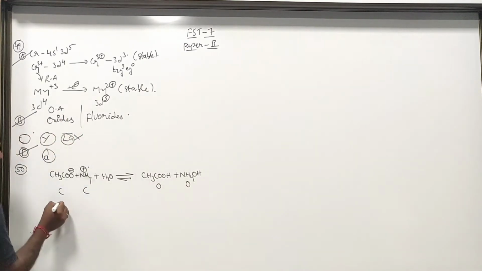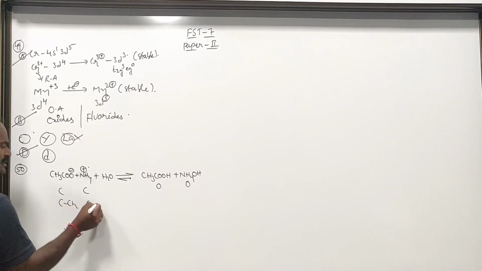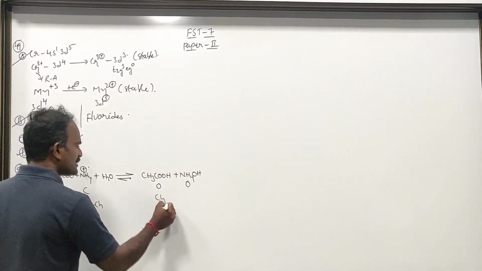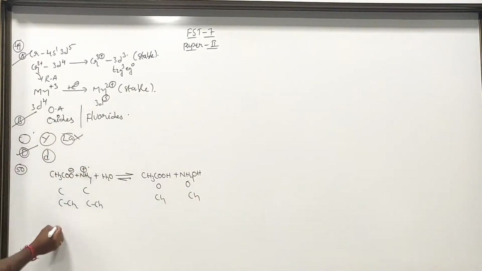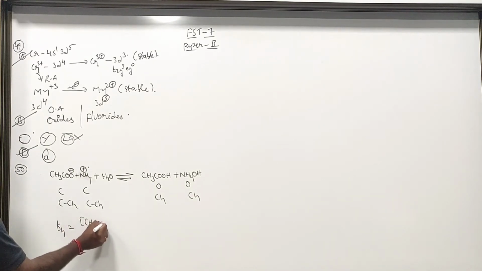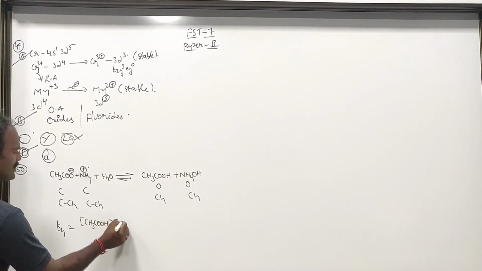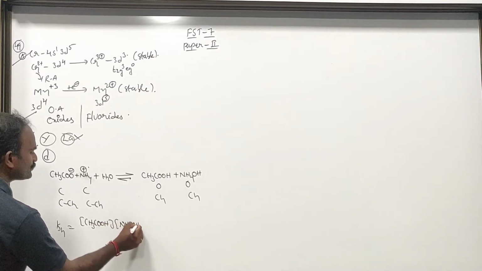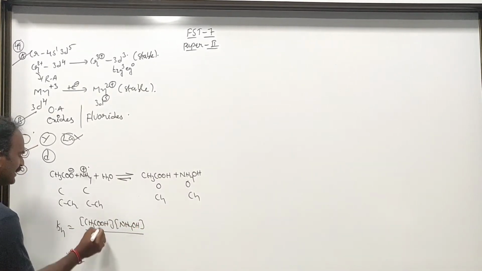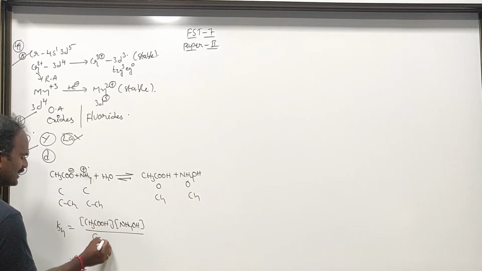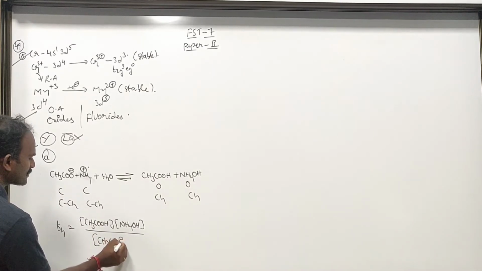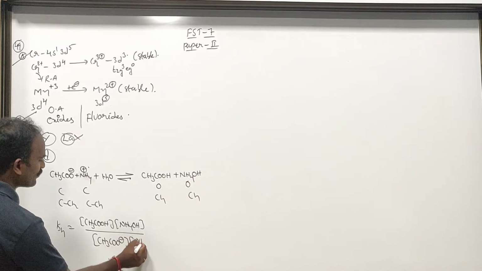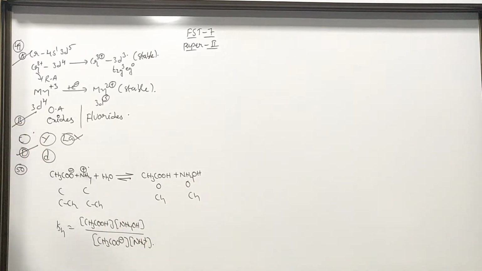Now Kh is equal to the concentration of acetic acid, CH3COOH, times the concentration of NH4OH, divided by the concentration of CH3COO minus and the concentration of NH4 plus.